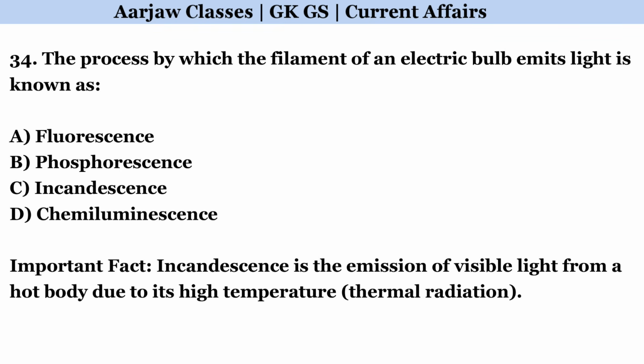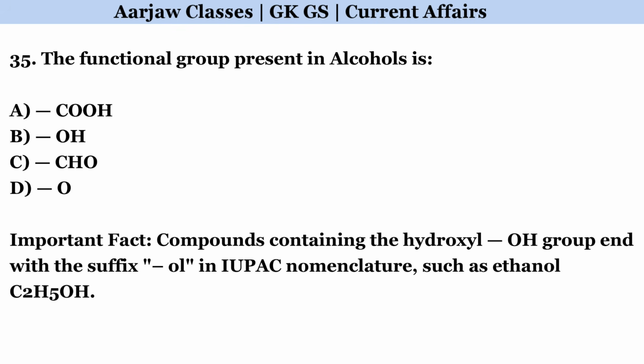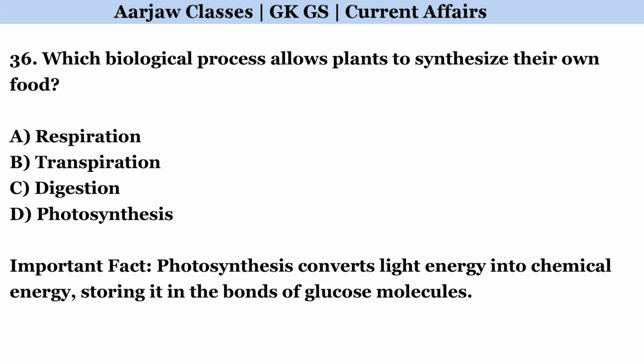The process by which the filament of an electric bulb emits light is known as. Correct option is C. Incandescence. The functional group present in alcohols is. Correct option is B. OH. Which biological process allows plants to synthesize their own food? Correct option is D. Photosynthesis.